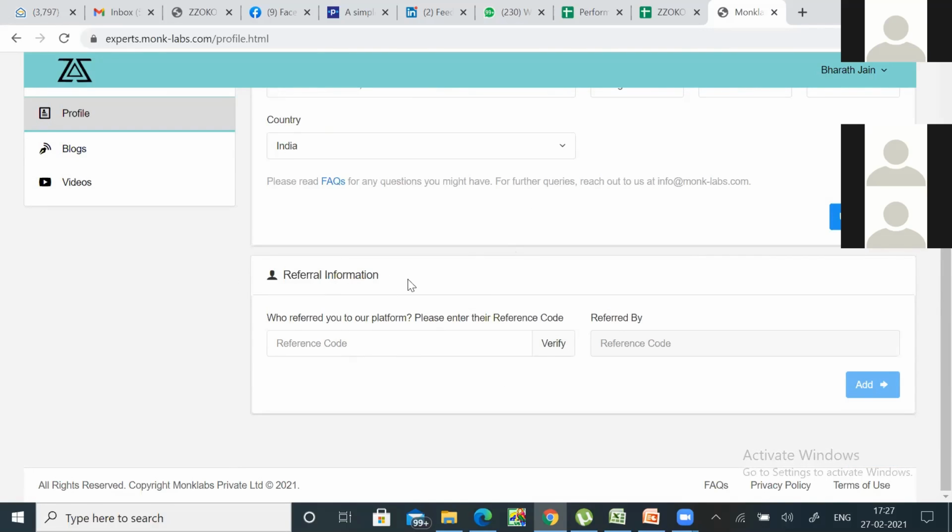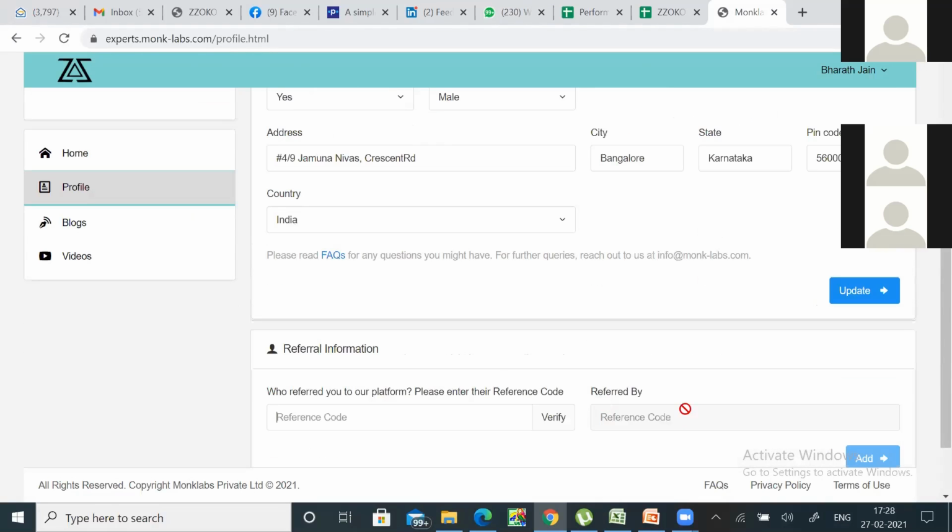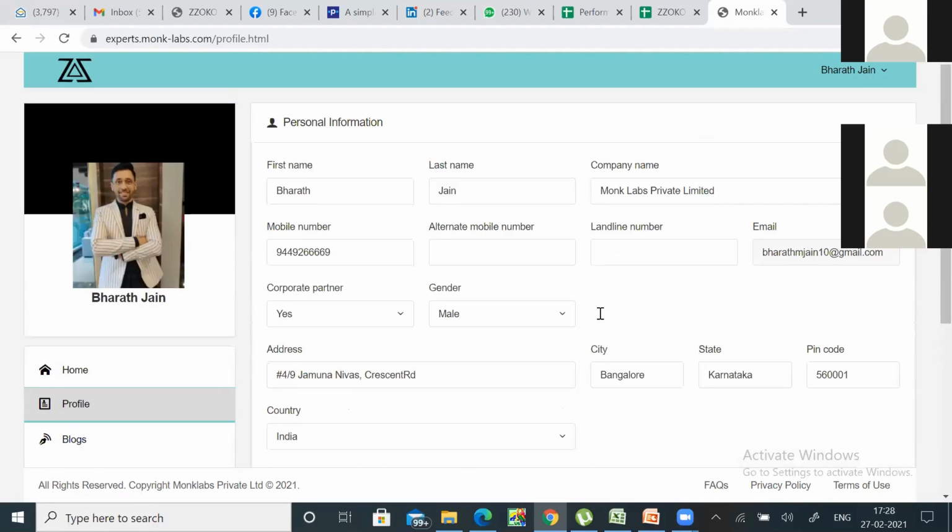And if at all you refer somebody else to come on the platform, that person can use your referral code and hit verify, and your name shows up. Actually, there's a typo here. This is a reference name shows up, and there are benefits that you'll get by referring more people. So again, we are in very initial stages. This will get better as things go. So this is what you need to fill in a profile.